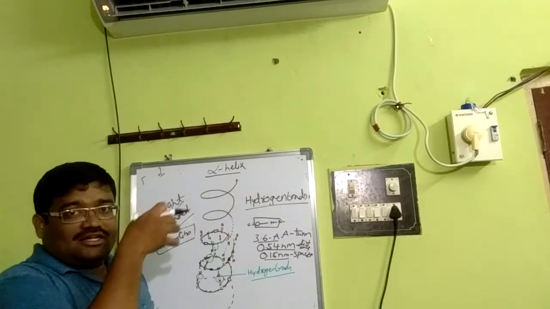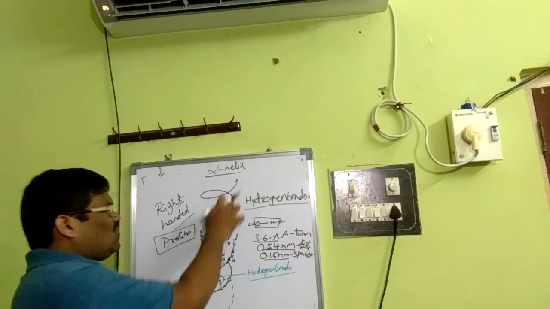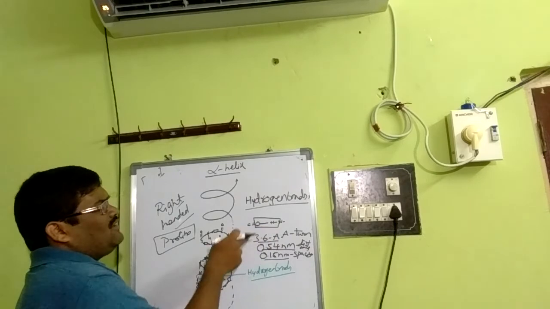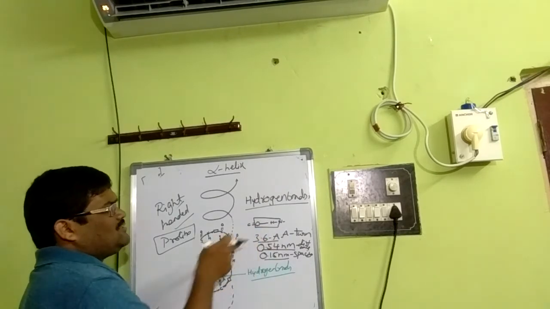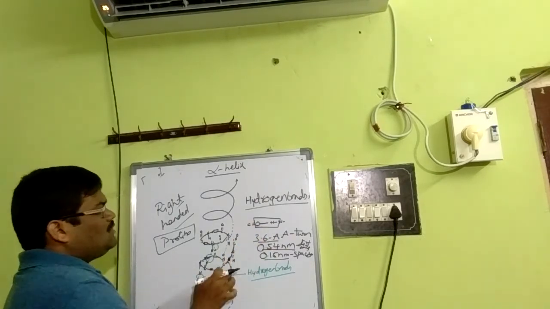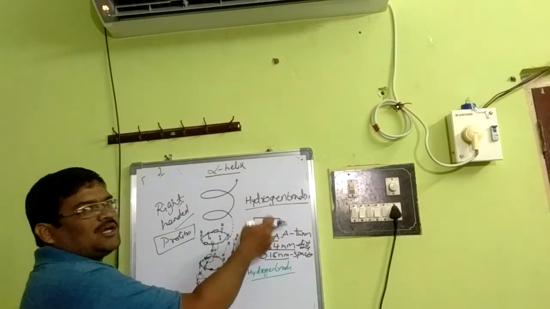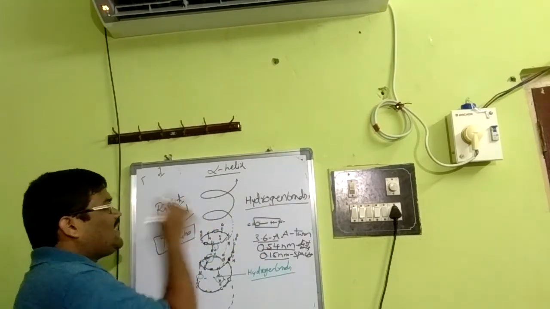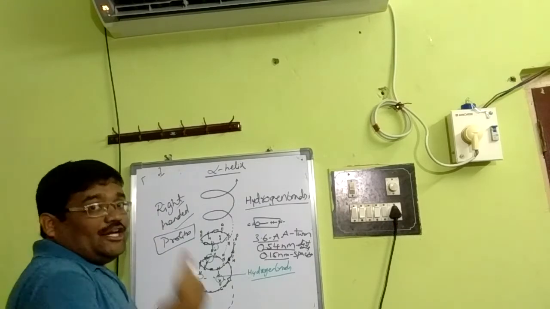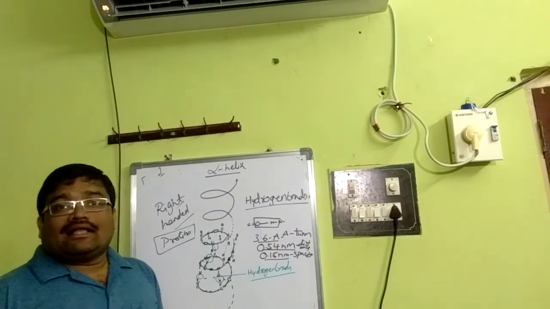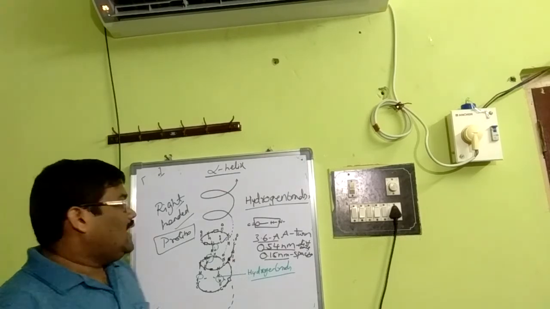Let me recap one of the secondary structures, that means alpha helix. They are coiled, and each coil contains 3.6 amino acids, with a travel distance of 0.54 nanometers and spacing of 0.15 nanometers, and the hydrogen bond is between the oxygen atom of the C terminal end and the hydrogen atom of the N terminal end, and it is a right-handed helix because of its orientation. Amino acids like proline disrupt the alpha helix. Okay, and how about the beta sheet?